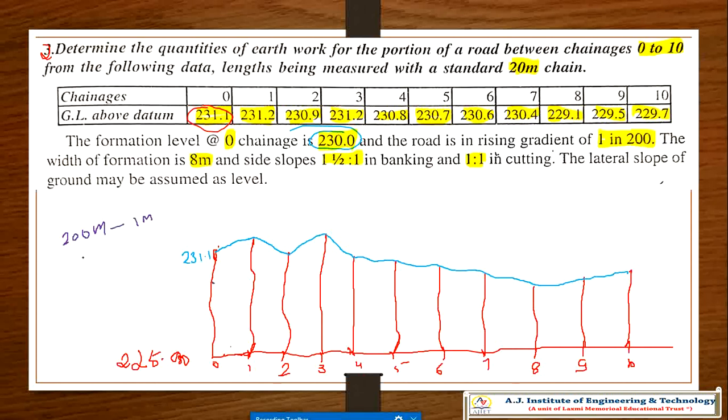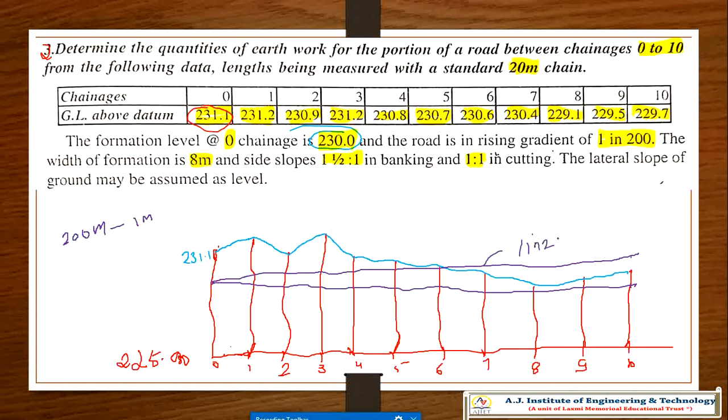Every 200 meter it is 1 meter rise. From here, if you take a straight line, every 200 meter is 1 meter rise. Then this will be your slope, that is 1 in 200.